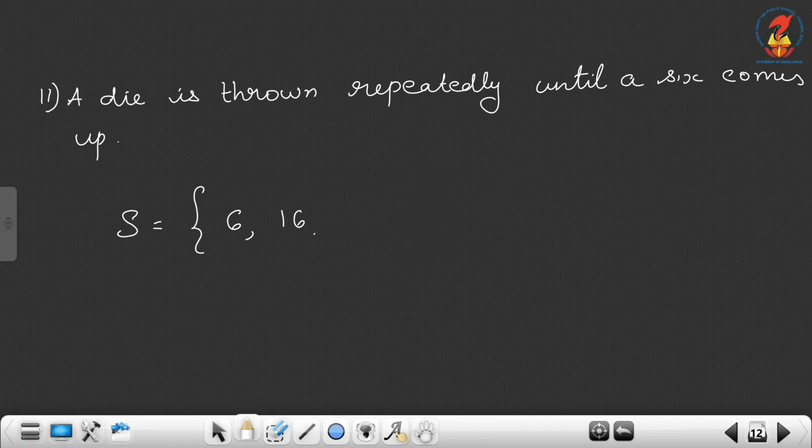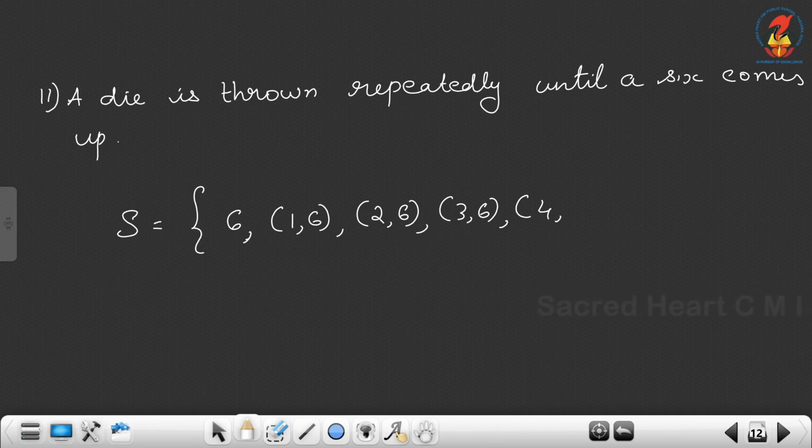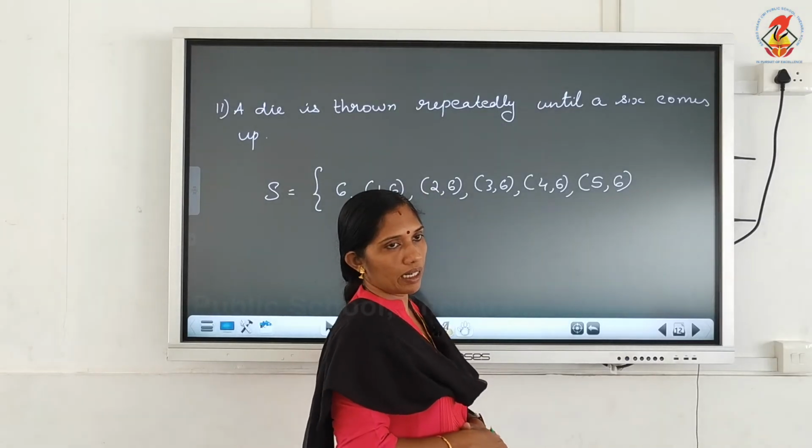A lot of commas now, so I can put brackets. (1, 6) or (2, 6), (3, 6), (4, 6), (5, 6). (6, 6) is not possible, because when we get 6, we have to stop. Now here 6 is obtained in the second trial.